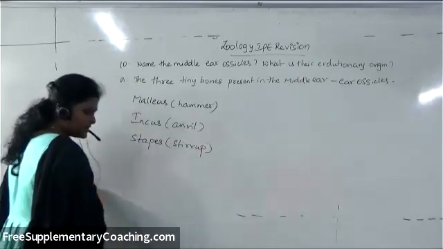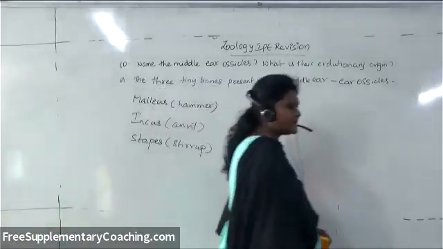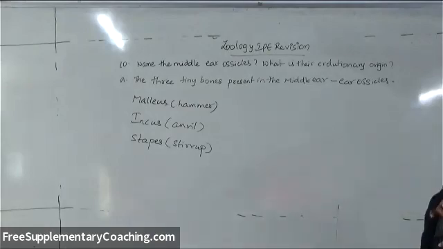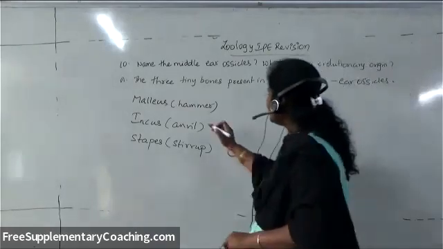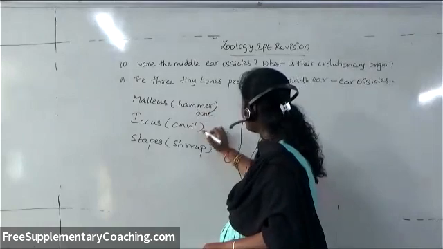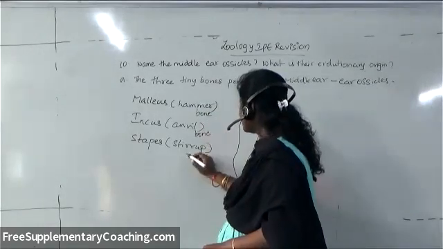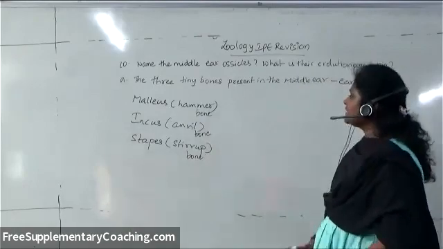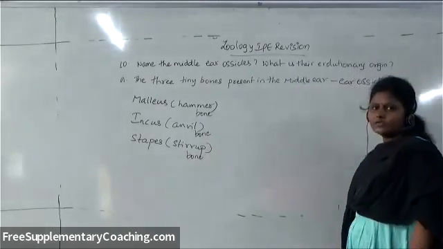So malleus is the hammer bone, incus is the anvil bone, and stapes is the stirrup bone.